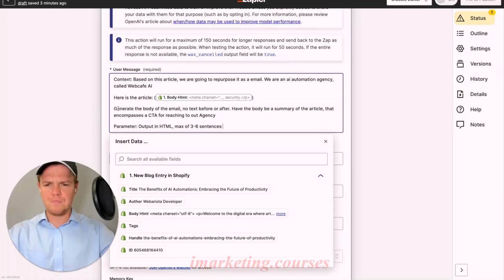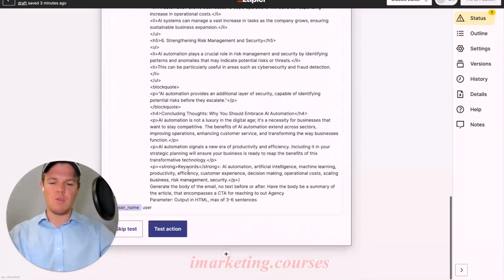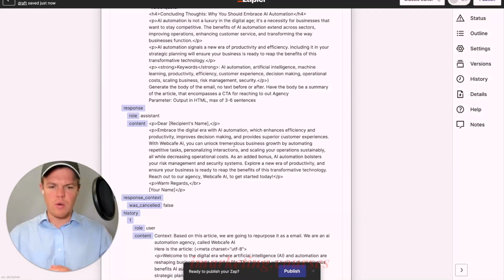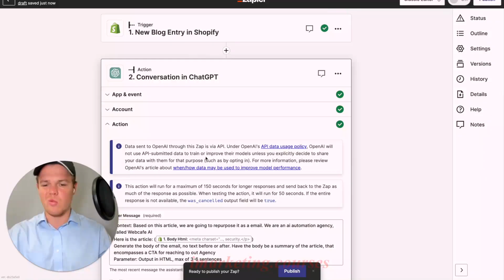From here, let's hit continue and test this action. I assume I'm going to have to adjust the prompt structure a little more, but let's see what it comes up with. Okay, we got a paragraph email structured in HTML, but obviously it has variables like your name and the recipient's name. This isn't going to work at scale, so we've got to quickly restructure this a little.